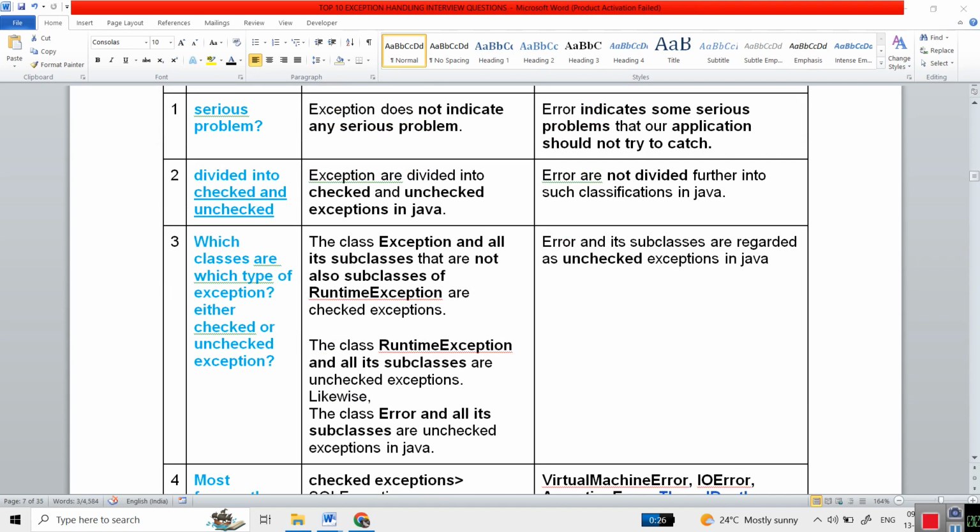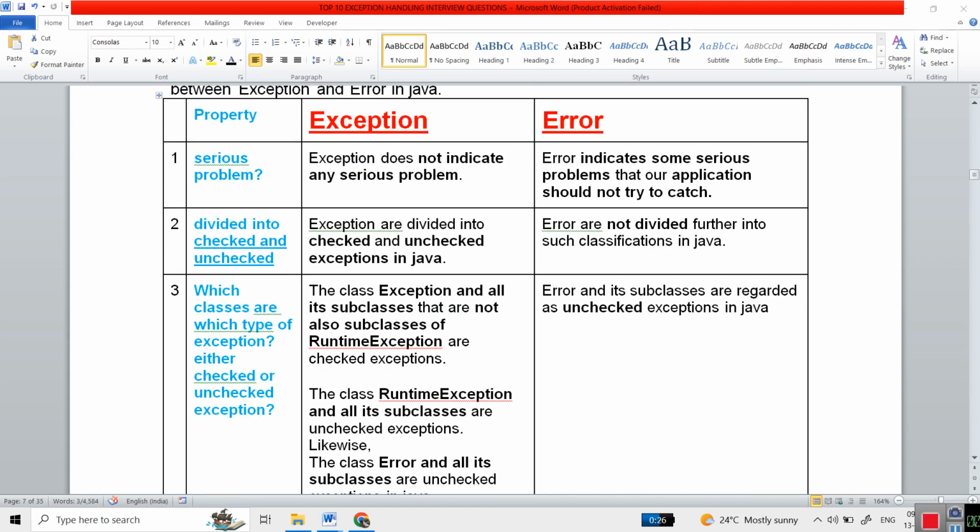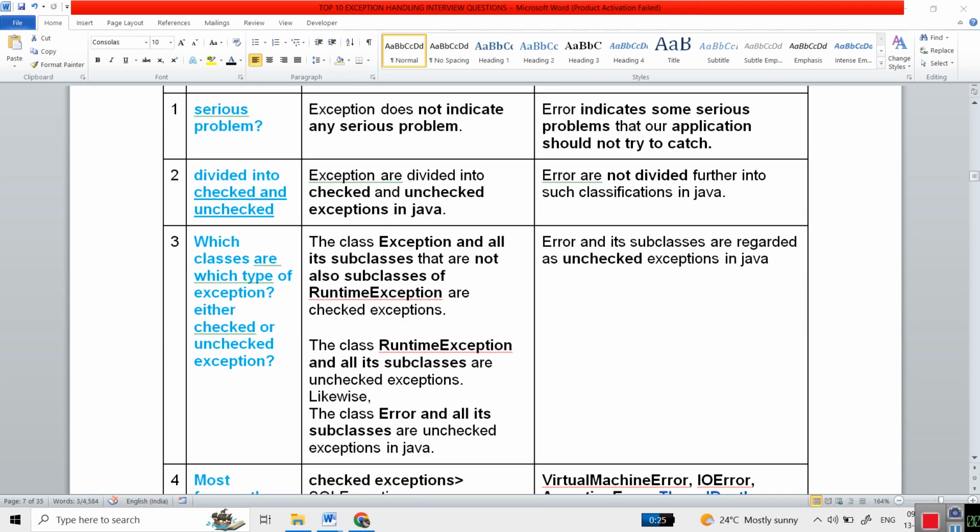The class Exception and all its subclasses that are not also a subclass of RuntimeException. What it means is, there is one class, Exception, in the exception hierarchy. Exception and its subclasses that are not part of RuntimeException are checked exceptions. And the class RuntimeException and its subclasses are unchecked exceptions, like class Error and all its subclasses are unchecked exceptions. This rule you should know. Error and its subclasses are regarded as unchecked exceptions.